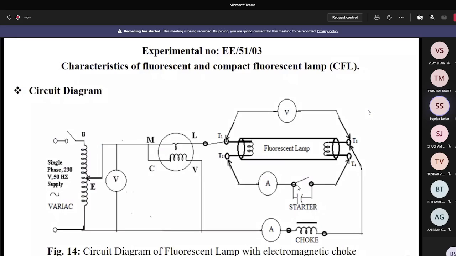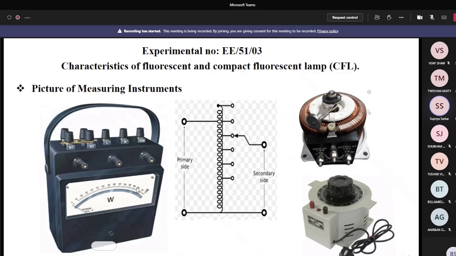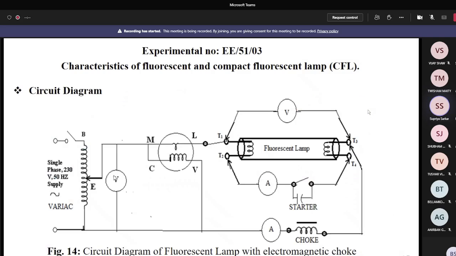Okay. So now you see the wattmeter. It is the schematic, the diagram of the wattmeter, and it is the actual figure of the wattmeter. There are two coils. One is the current coil and another one is the potential coil or voltage coil. The current coil has fewer turns and the potential coil has more turns. The current coil is made of thick wire so that resistance will be less and the current easily passes through. The potential coil or voltage coil has many turns and is made of fine wire so that its resistance is very high.